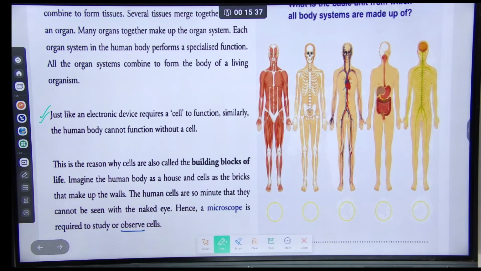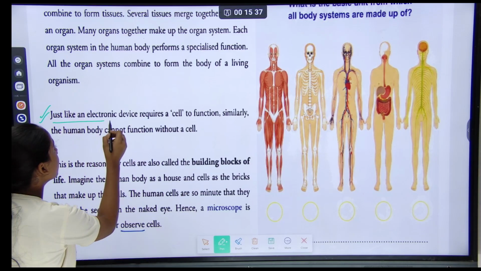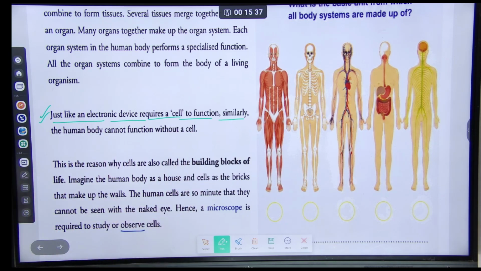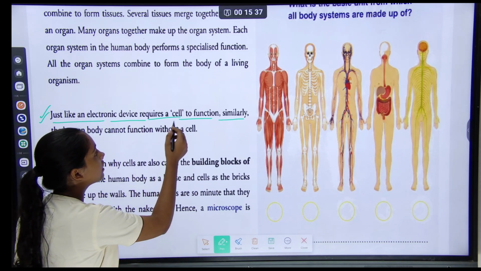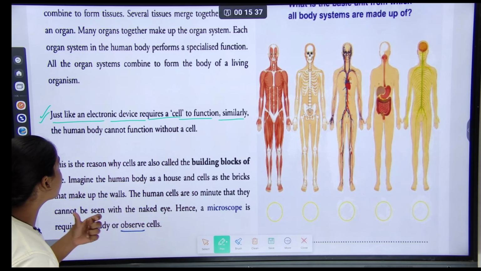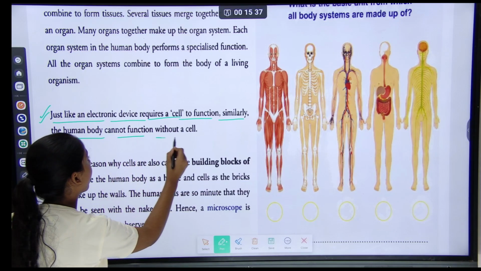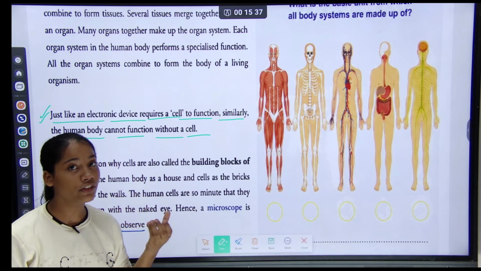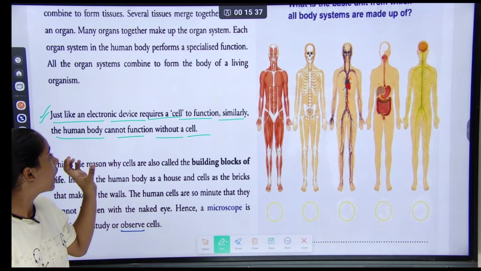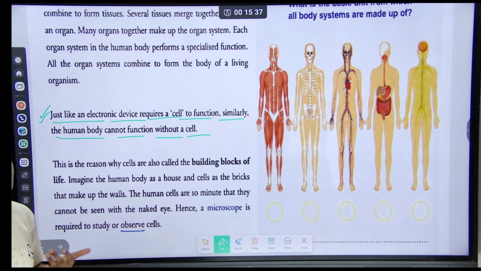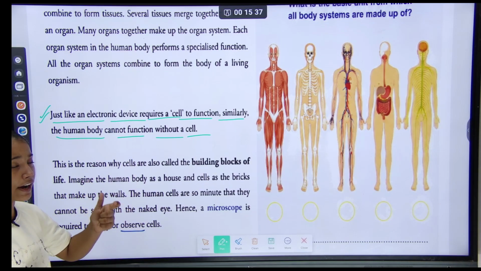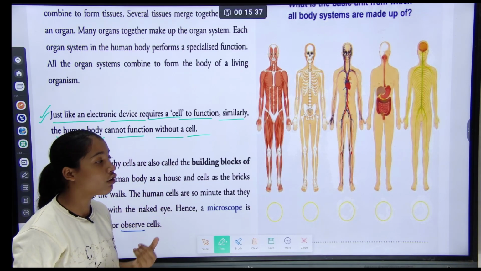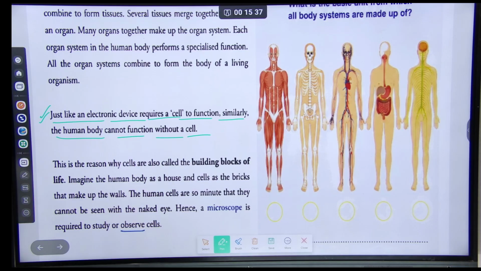Just like an electronic device requires a cell to function, similarly the human body cannot function without a cell. It means that an electronic device cannot function without its wire. Similarly, the human body cannot function without a cell. Understood?